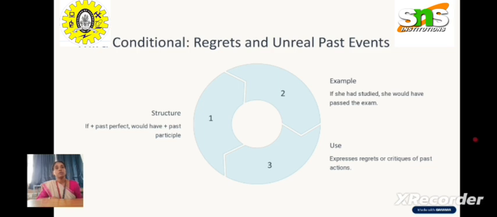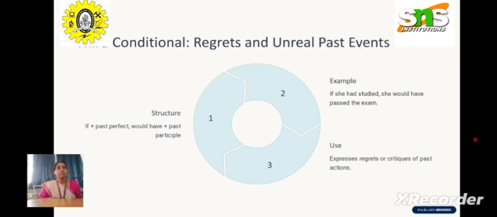If you just recall the three conditions, we have the zero condition, which is if plus present simple and present simple. In the first condition, if you have present simple in the if condition, you're supposed to use will. In the second condition, if you have past simple, you're supposed to use would. And in the third condition, if you have past perfect, you're supposed to use would have. So these are the main three things: would, will, would have. Instead of would, you can also use could, should. It depends.